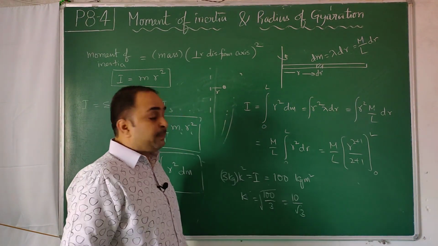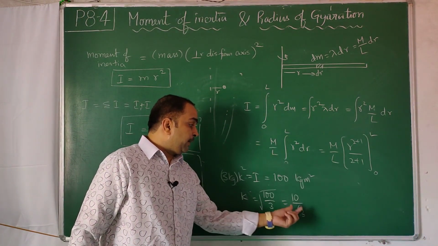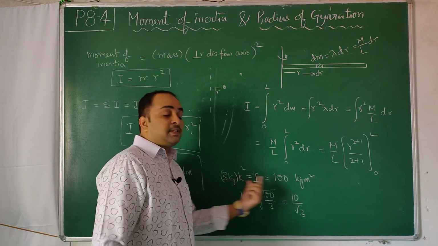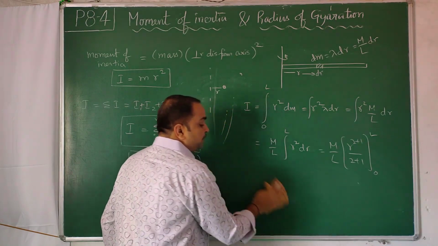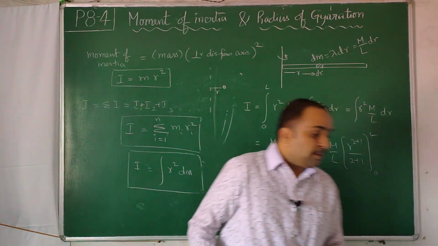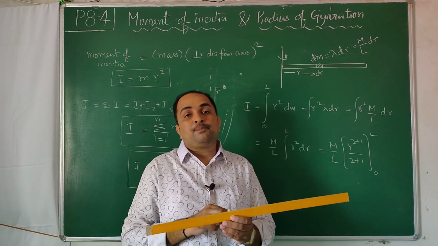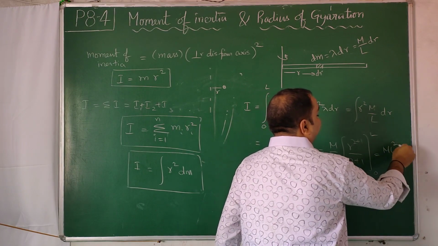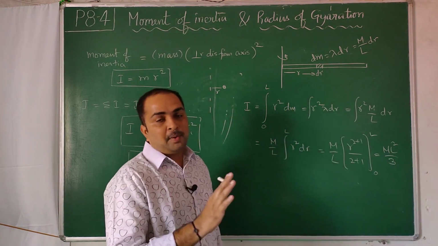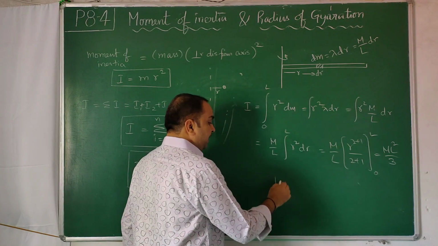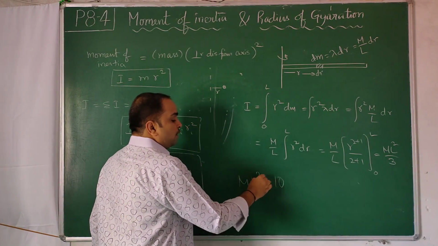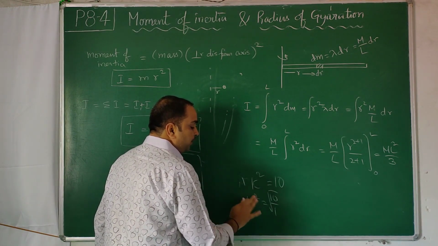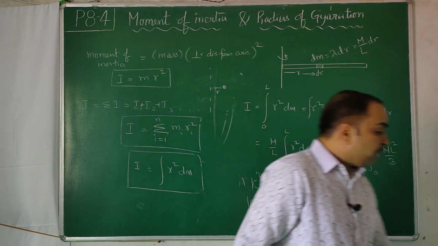So if you take this radius of gyration, 10 by root 3, and keep the total mass of 3 kg there, that will give you the same value as this. So this is a physical equivalence. Physics wise, these two numbers become equal. By taking the mass of the rod, the length squared, dividing by 3, ml square by 3 was the formula derived for its end. Using that formula, whatever number you calculate, say 10, that is equal to mk square. And m is say 1 kg, k square is equal to 10 by 1, and you take the root. This way we will get radius of gyration.